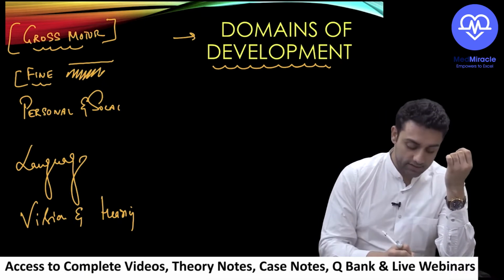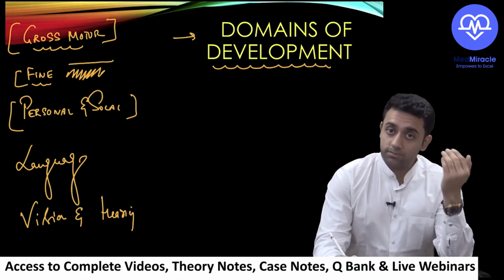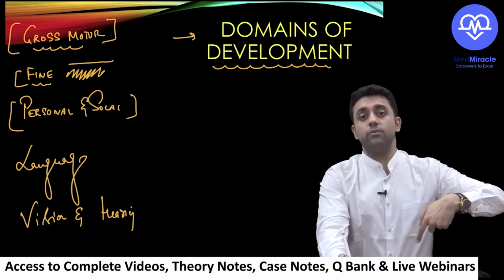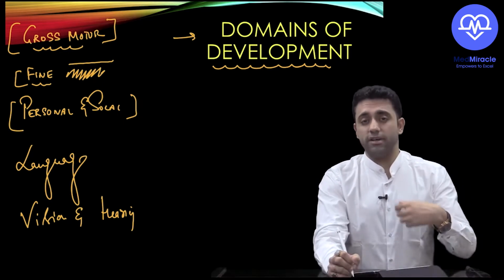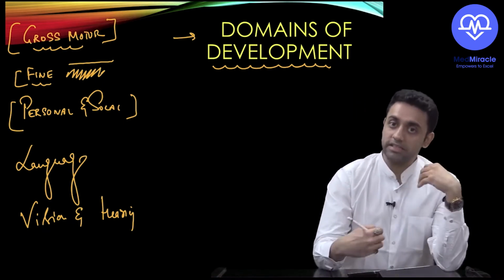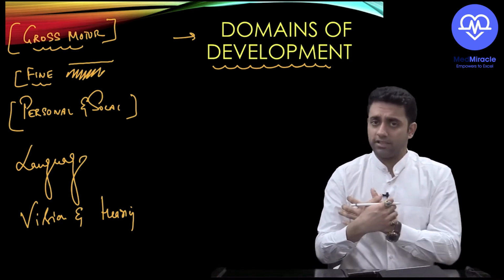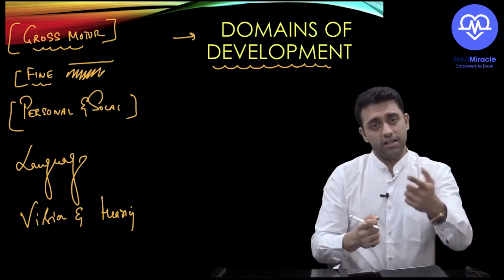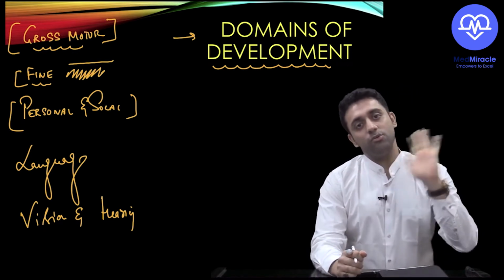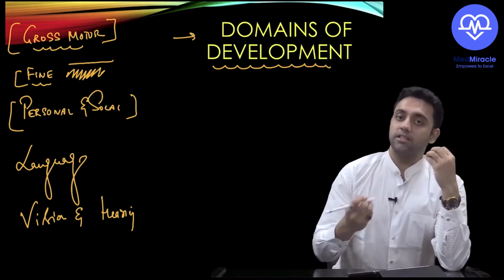Then comes personal and social. Personal and social means what? Any idea? Most importantly, can the baby go to the toilet alone? Can the baby indicate wet pants? Can he indicate my diaper is wet, can you change my diaper? Can he say bye-bye, yes or no? Does he come into your arms? No, only in my arms he is happy. If I give you my baby, he'll start crying. So are we thinking of stranger anxiety? At 9 months, can your baby do bye-bye? Yes or no? So that is personal and social.